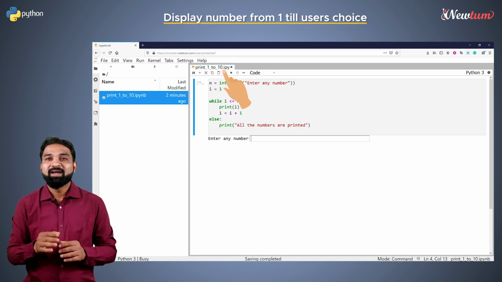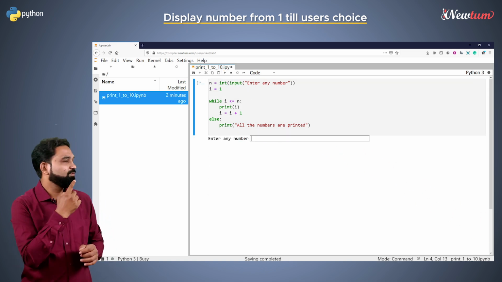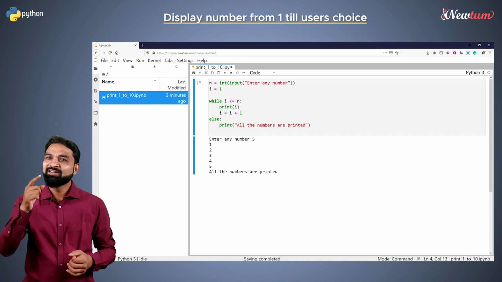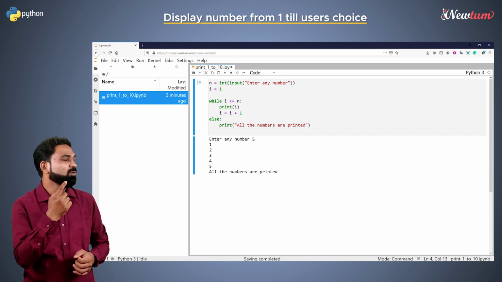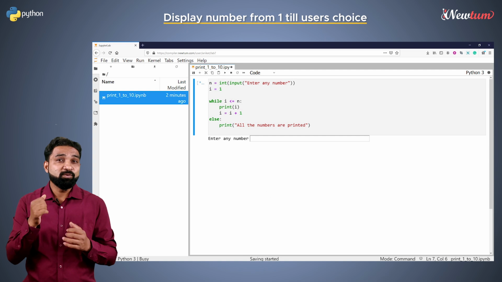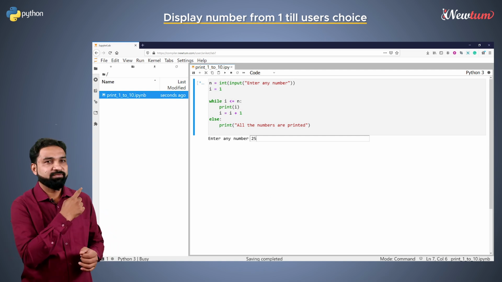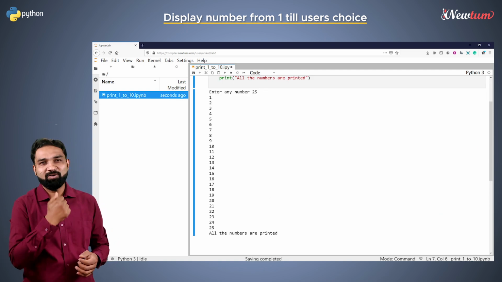Run the program and enter the input as 5. Well, we got the correct output, that is 1 to 5. Rerun the program and enter the value 25. That's the correct output.